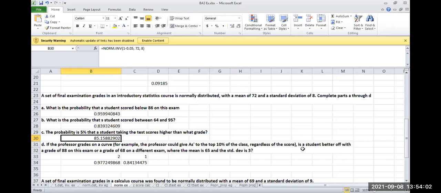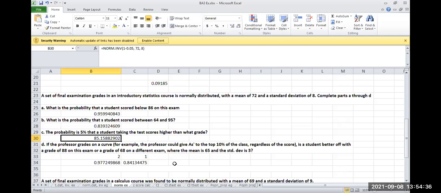Okay, so is the student better off with a grade of 88 on this exam, or a grade of 68 on a different exam where the mean is 65 and standard deviation is 3? Okay, which means to say that they have given you a grade of 88 having a mean of 72 and standard deviation of 8. Okay, and they are telling that if there is another exam where the marks that you have scored is 68, and for that exam the mean is 65 and standard deviation is 3.